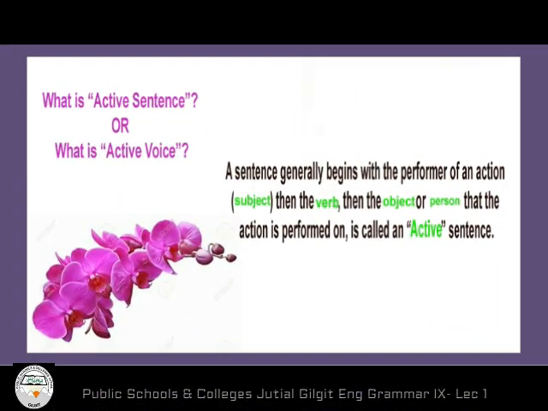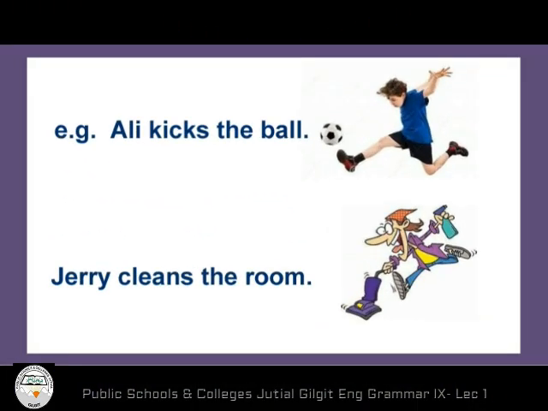The first question of this very lesson is, what is active sentence or what is active voice? A sentence generally begins with the performer of an action, then the verb, then the object or person that the action is performed on. For example, Ali kicks the ball. Here, in this sentence, Ali is the subject because Ali is the performer of this very action. Kick is the verb, ball is the object.